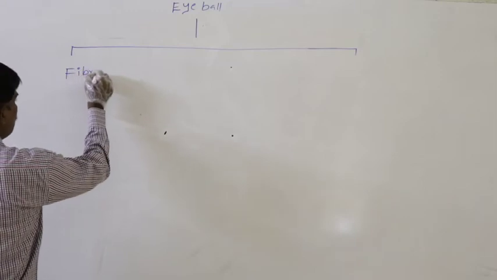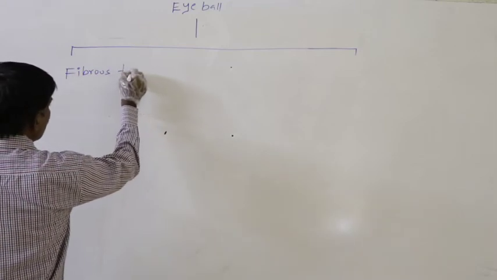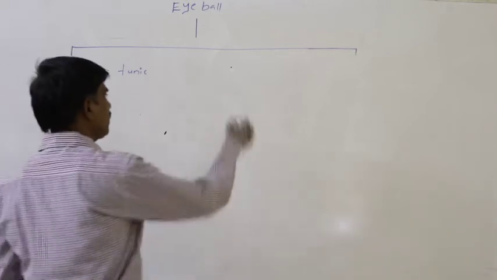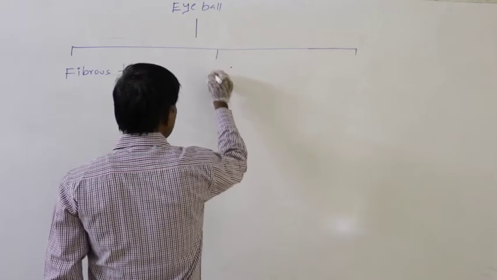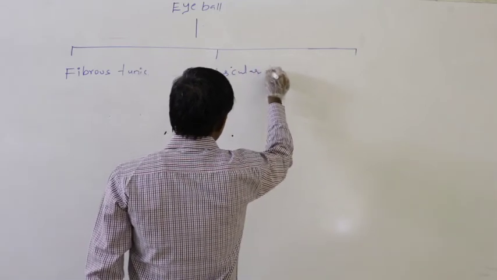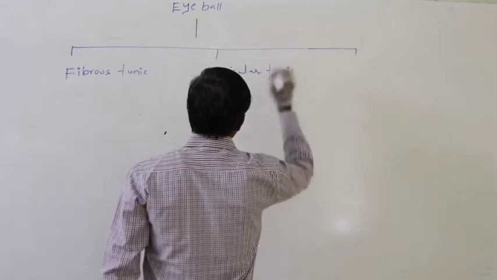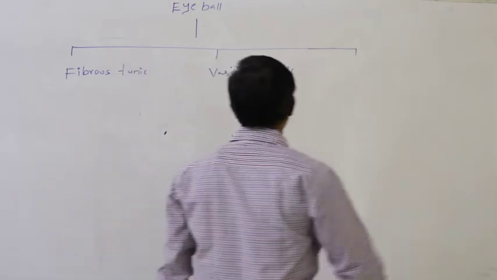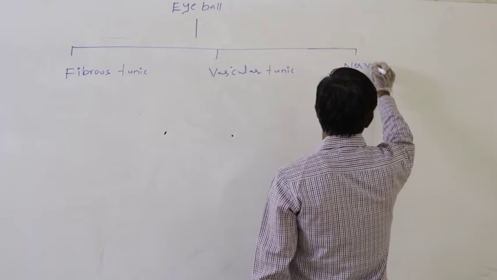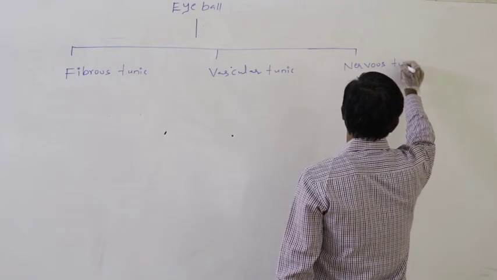Outermost layer is said to be the fibrous tunic. Middle layer is said to be the vascular tunic. Innermost layer is said to be the nervous tunic.